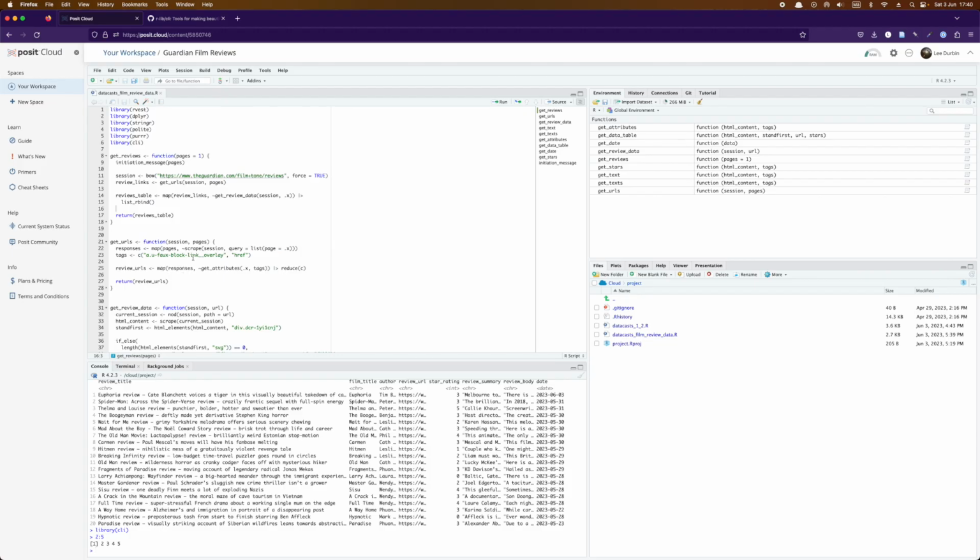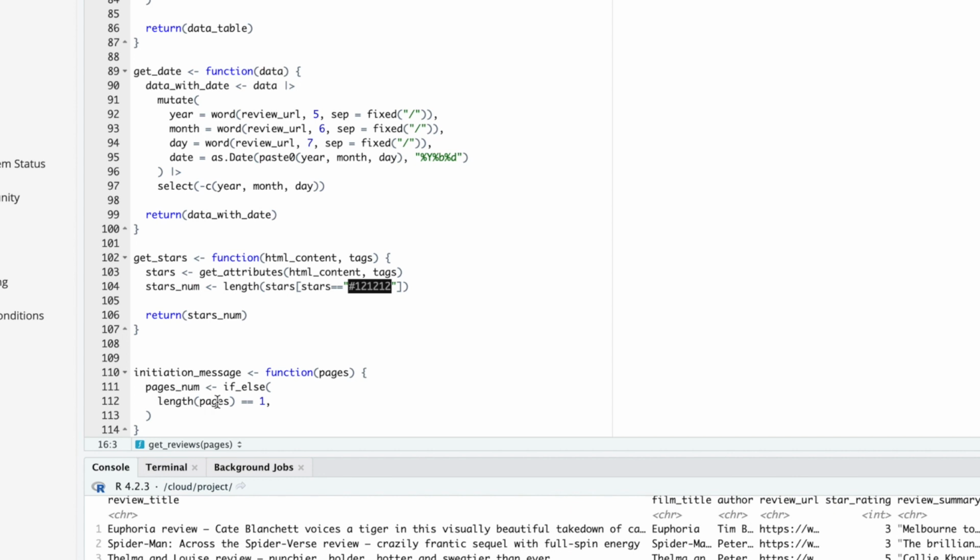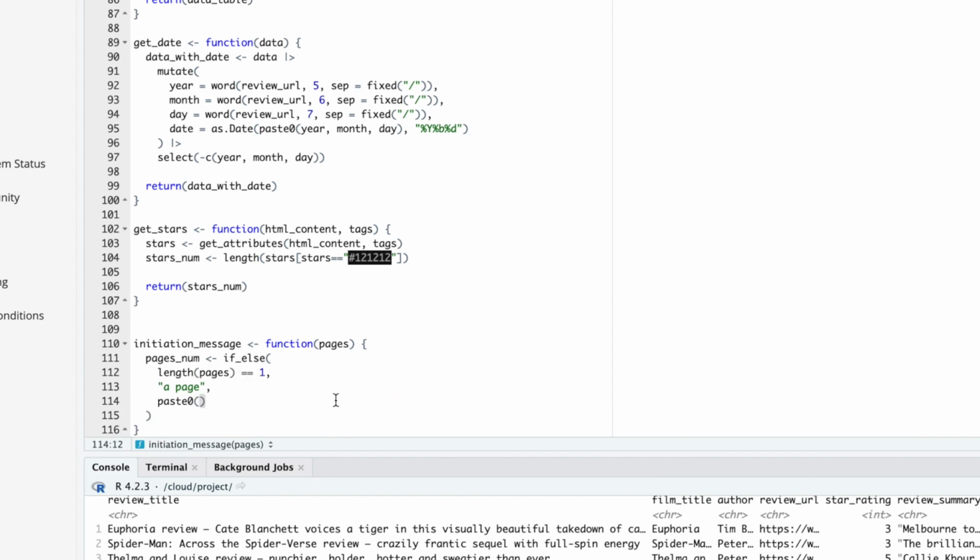So we need to count how many pages. So we count the length of the vector. And if that is equal to 1, then we're going to say a page, a single page is being read. Otherwise, we're going to concatenate a string with what is being passed here with length again. So again, we'll say length(pages). So this is X number of pages, right? So then we pass pages.